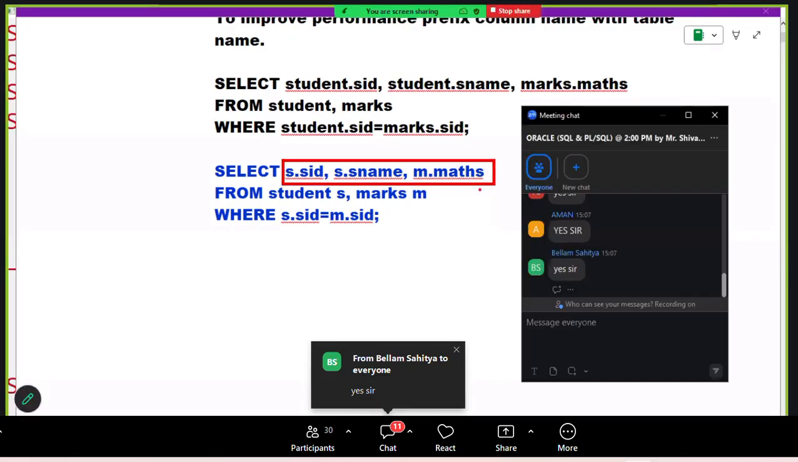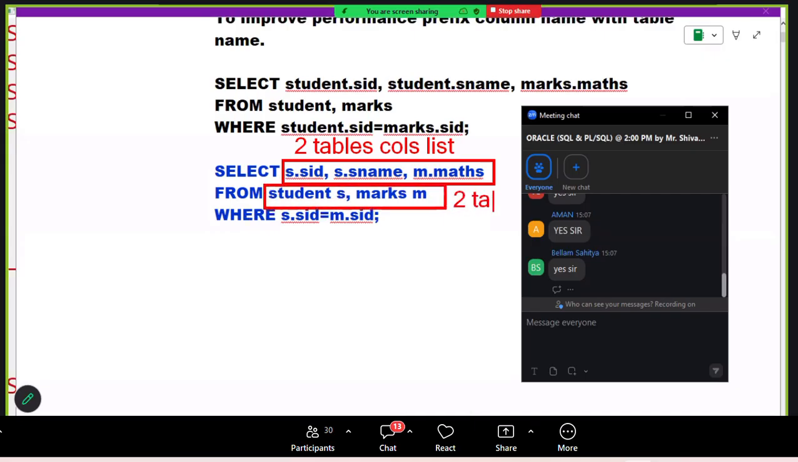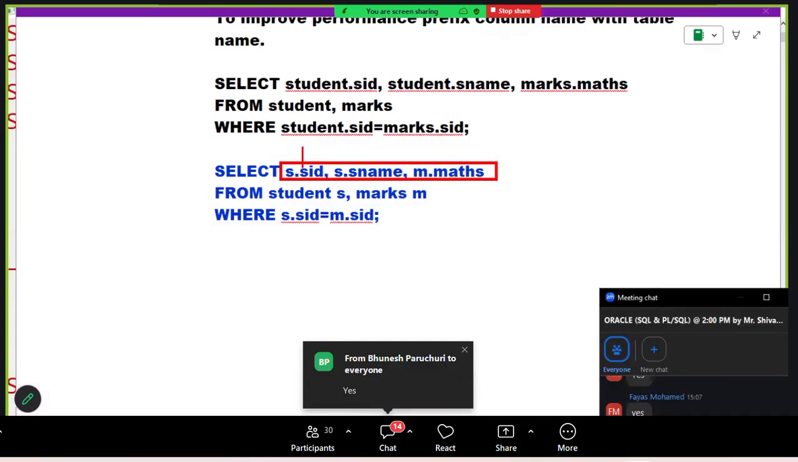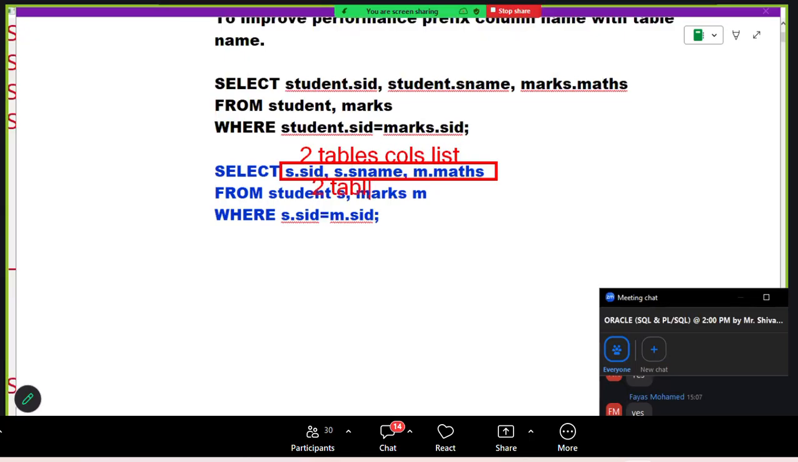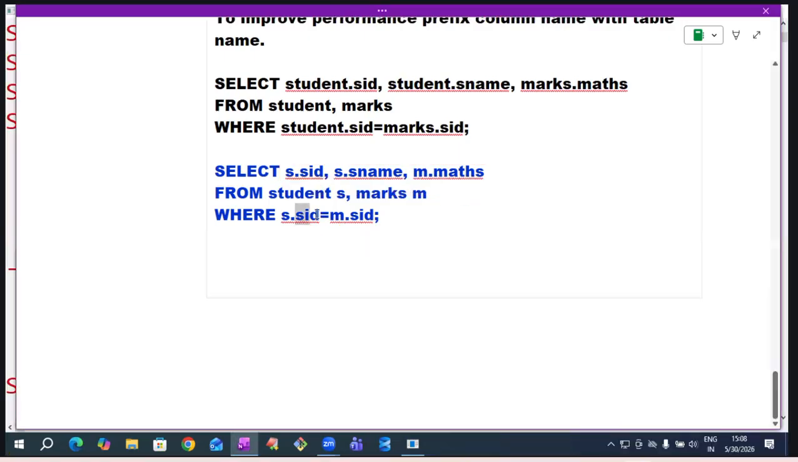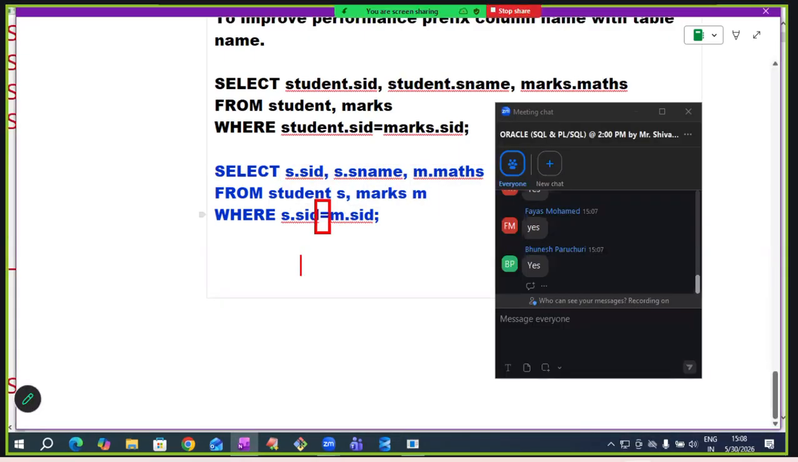Till now, we retrieved from one table. Now we are retrieving from two tables. Very easy. Select two tables' columns list. To improve performance, prefix the column name with the table. From two table names. Where? Join condition. First, a common column is required. It is performing a join operation. That is why it is called equijoin.